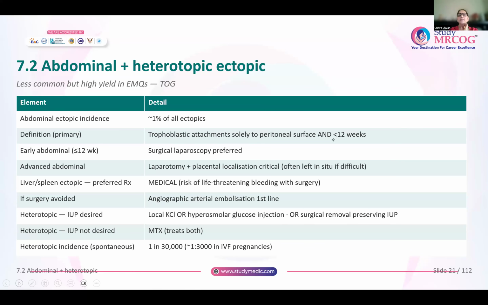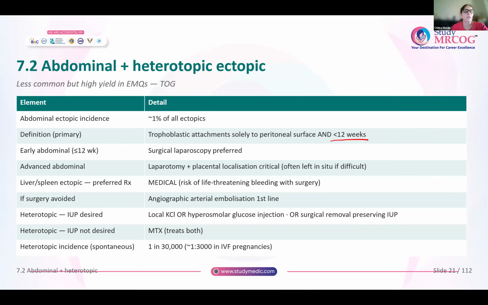And this pregnancy is less than 12 weeks. Then only you will call it a primary abdominal pregnancy. Whenever you have this early abdominal pregnancy less than 12 weeks, you can offer surgical management in the form of laparoscopy. If it is an advanced pregnancy, then laparotomy is usually advised, and it is very important to locate where the placenta is, because of the torrential bleeding that is associated with removal of the placenta. Most of the time it is preferred that the placenta is left in situ.